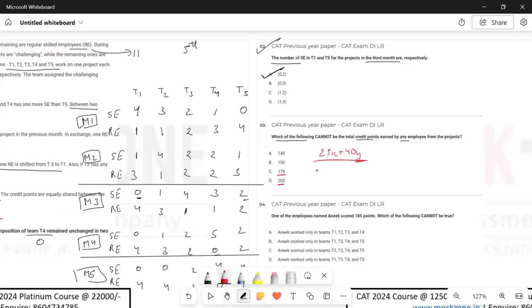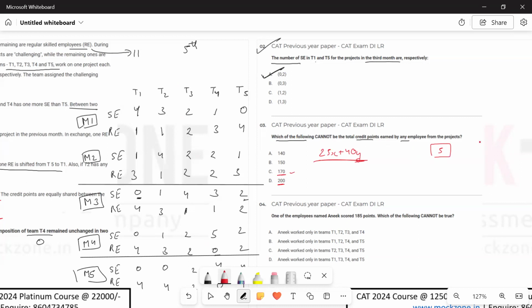170 हो पा रहा है क्या? If we see 170, can we do 25 into 2 plus 40 into 3, which is how much? 50 plus 120. This is equal to 170. तो ये 170 हो पा रहा है, but 150 we cannot express in the form 25x plus 40y because we know that x and y at maximum can be 5 क्योंकि 5 मंथ्स में काम किया लोगों ने, हर मंथ एक प्रोजेक्ट पे काम किया है.